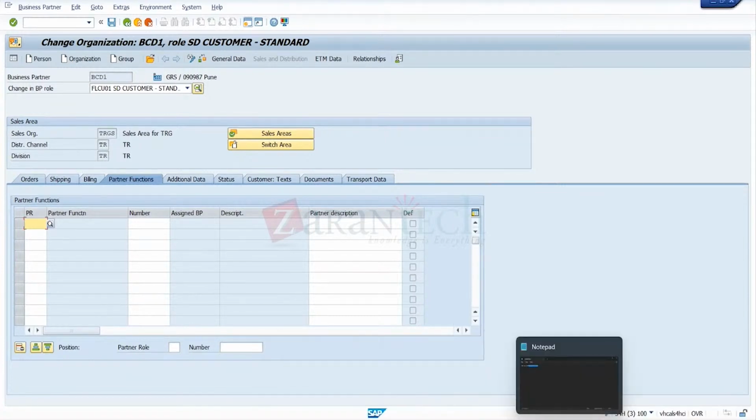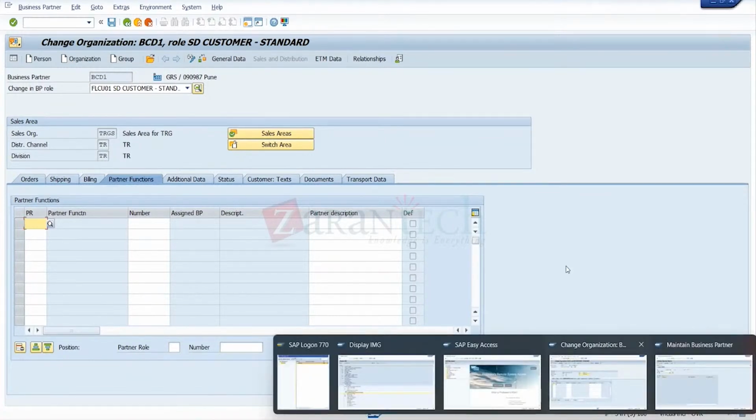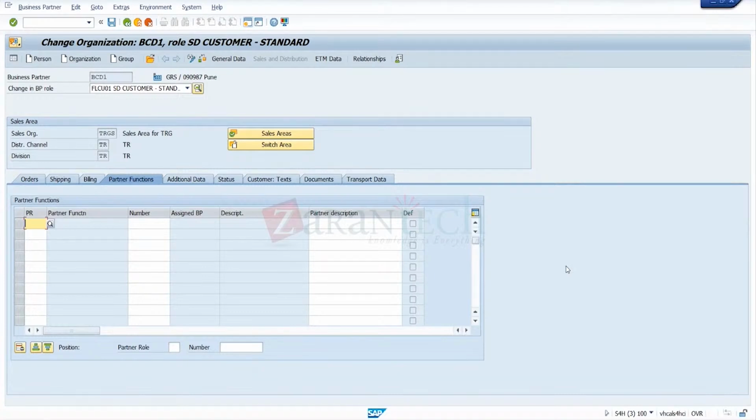And one more question from my side. In the beginning there are 3 categories, right? Person, organization, and group. Yes, correct. Organization is for a company, and person is an individual partner, like a contact person. Is it the same or a different thing?